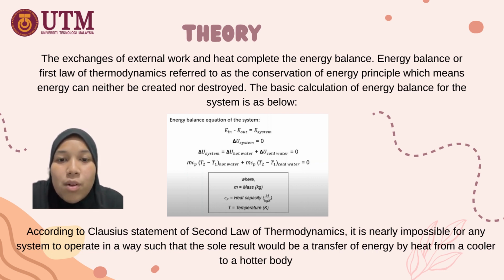But in this case, we are using oil, so the cold water is replaced by oil. So m Cp (T2 minus T1) hot water plus m Cp (T2 minus T1) cold water, which is oil, equals 0, where m is mass in kilograms, Cp is heat capacity in kilojoules per kilogram Kelvin, and T is temperature in Kelvin.